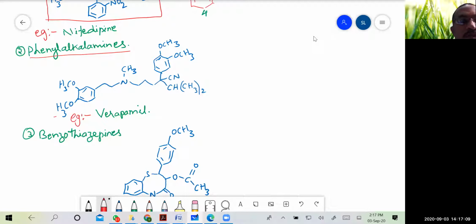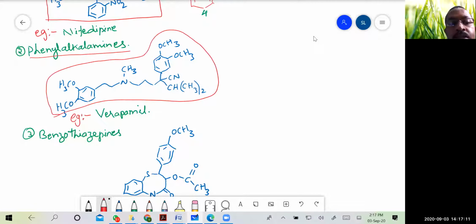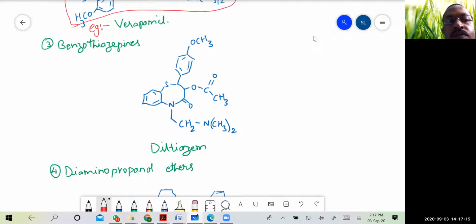This is the structure of verapamil. And then the third chemical class of calcium ion channel blockers is benzothiazepines. Azepine is a 7-membered ring, and it is having the sulfur, that's why thiazepine.